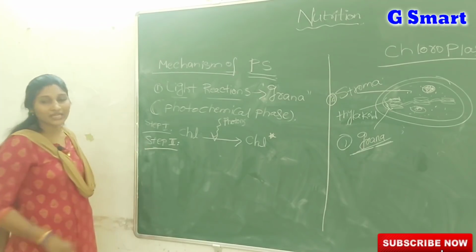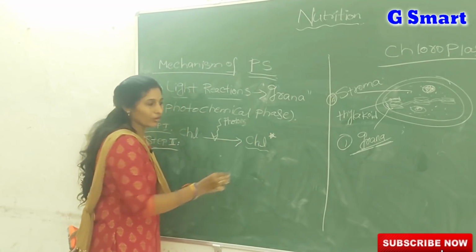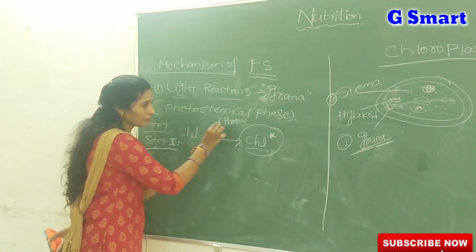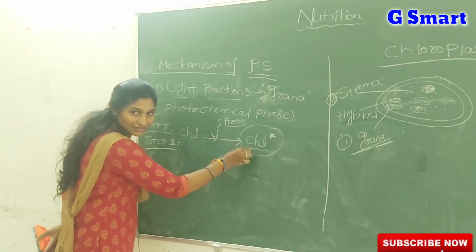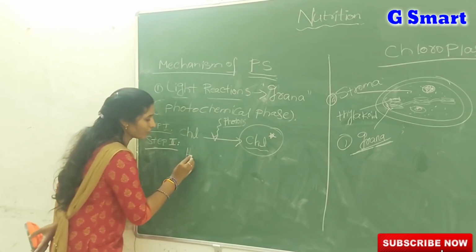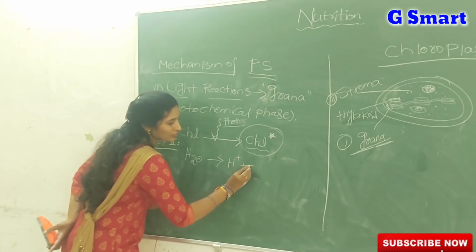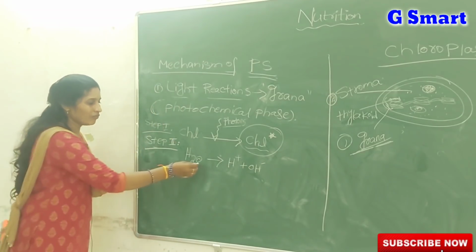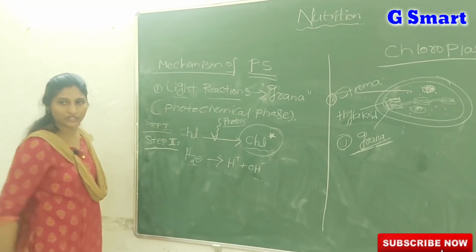In step 2, the activated energy of the chlorophyll molecule, the chlorophyll receiving the energy from the photons of light and becoming activated, helps to split the water molecule into 2 respective ions, H plus and OH minus ions. Why? Because water is a molecule composed of 2 ions, H plus ion and OH minus ion.